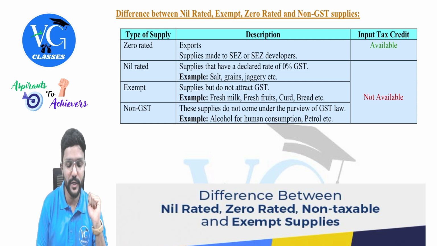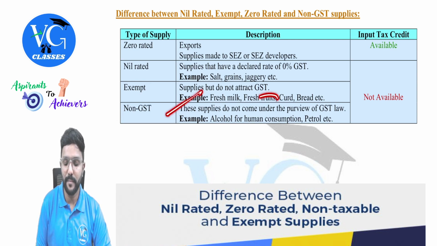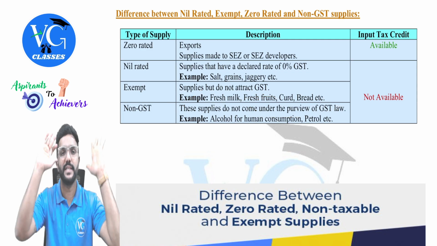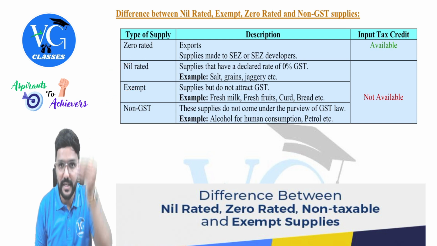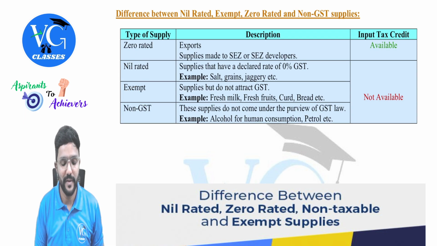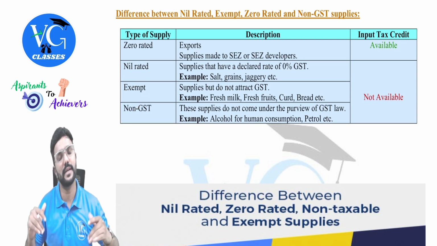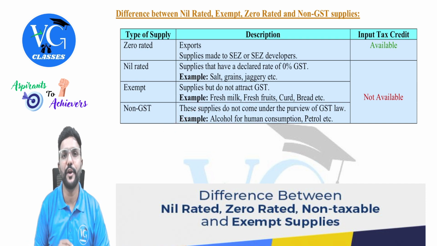Next, coming to non-GST, which is nothing but non-taxable supply. These supplies do not come under the purview of GST, meaning they are outside GST. They are not at all under GST. See, exempt and nil rated means it is covered under GST but maybe the tax is not leviable, whereas non-taxable supply means it is completely outside GST. Example: alcoholic liquor for human consumption or petroleum products.